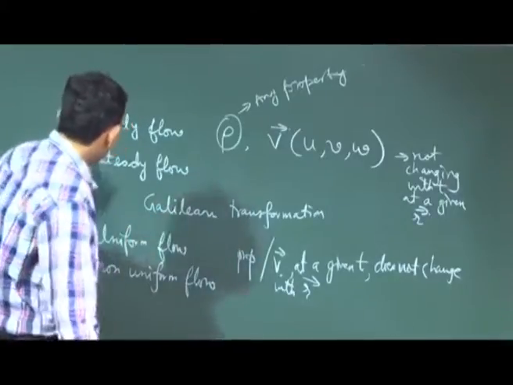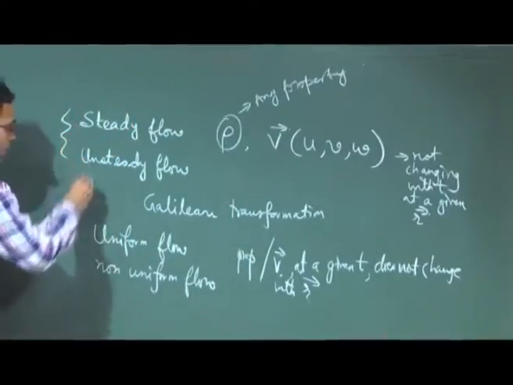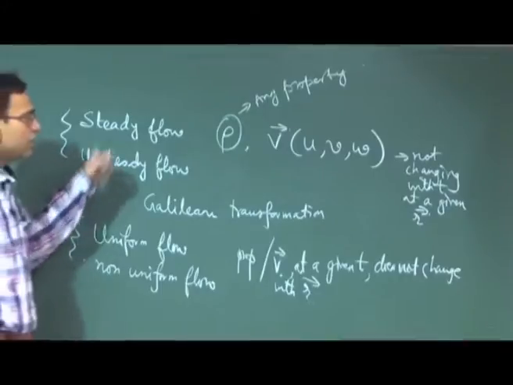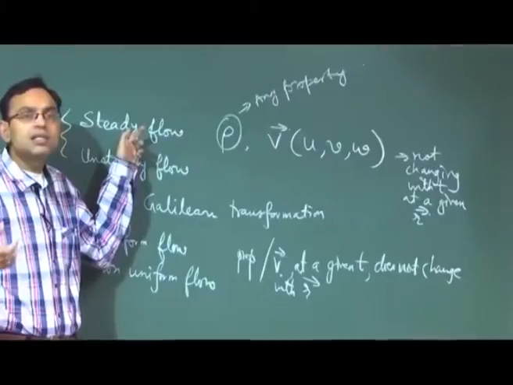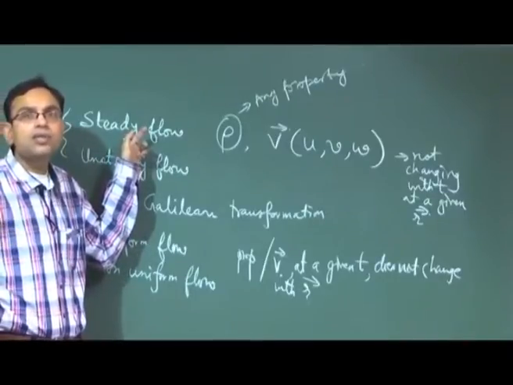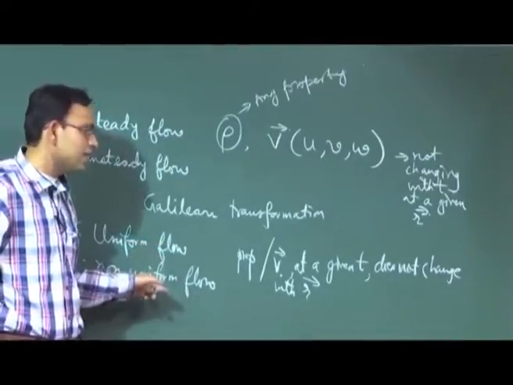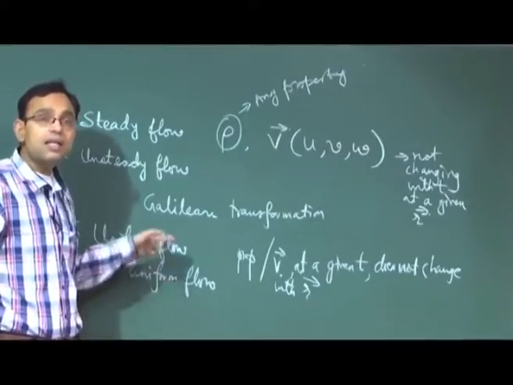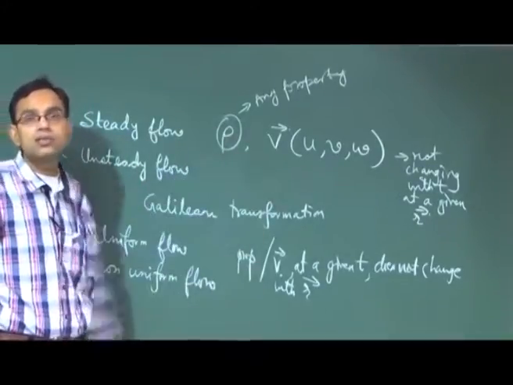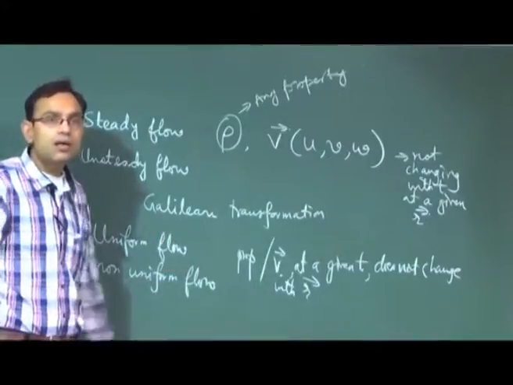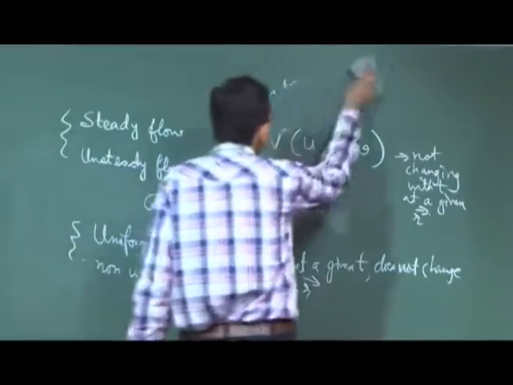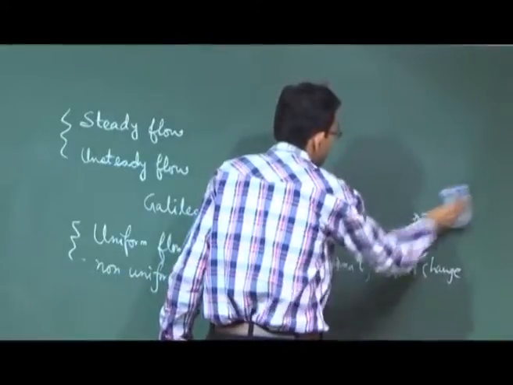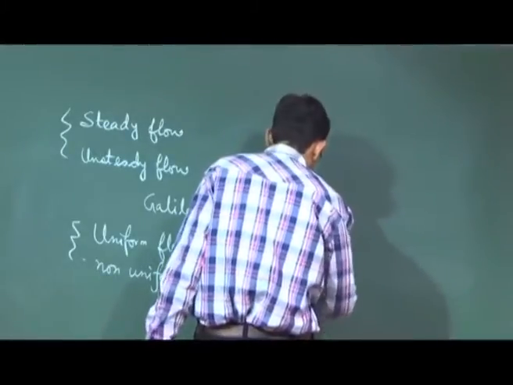So, the difference between these two concepts is that here we are freezing position and trying to see what is the change at a given position with time. Here we are freezing time and trying to see what is the change from one position to the other. So, this is the difference with respect to the terminology steady and uniform. So, we have figured out the description of motion.